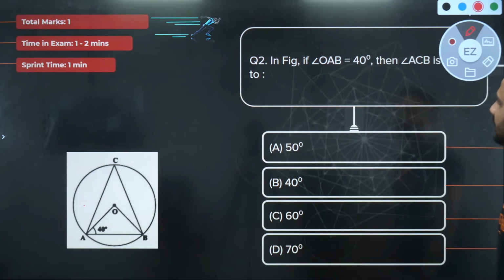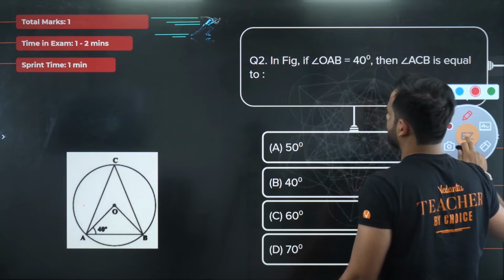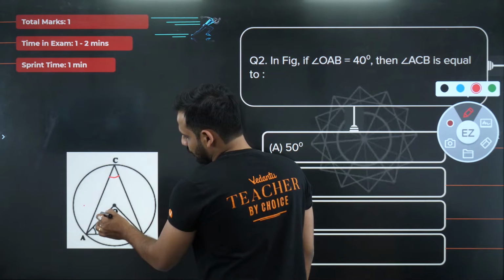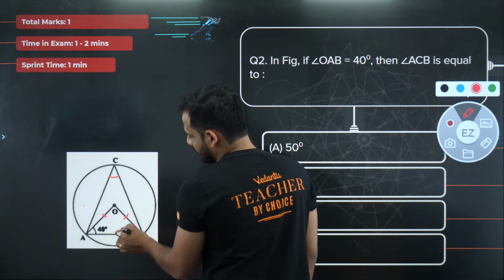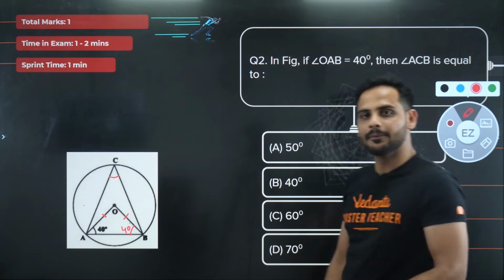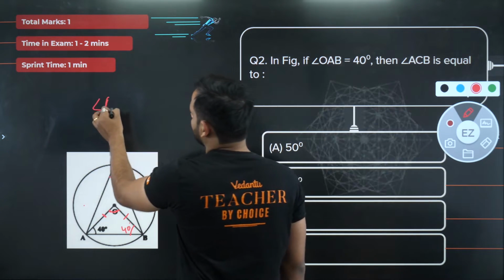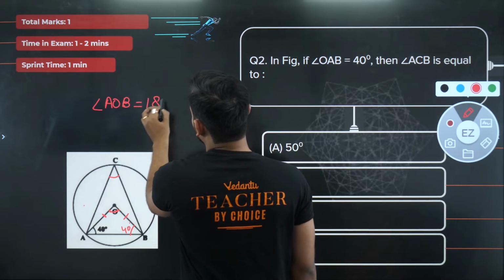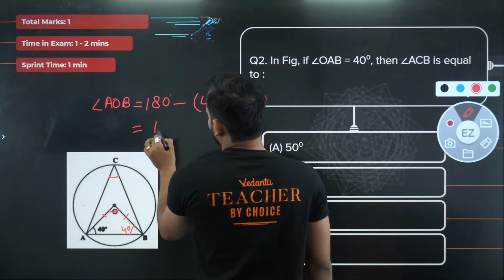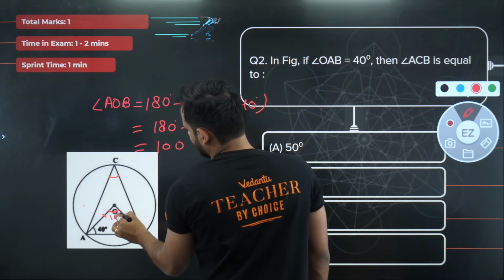In this figure, angle OAB is 40 degrees. What is the value of angle ACB? You want to find this angle. First thing, I know that OA is equal to OB. So if this angle is 40 degrees, this is also 40 degrees, because in an isosceles triangle, if two sides are equal, the angles opposite to them will also be equal. So I can get angle AOB. Angle AOB will be equal to 180 minus the other two angles, so 180 minus 80, which means 100 degrees.